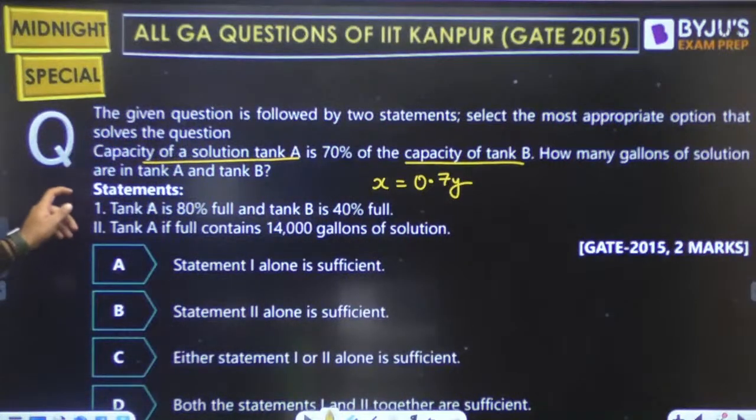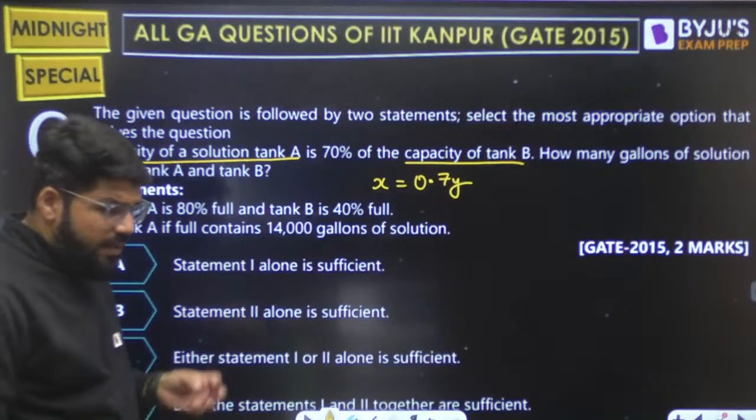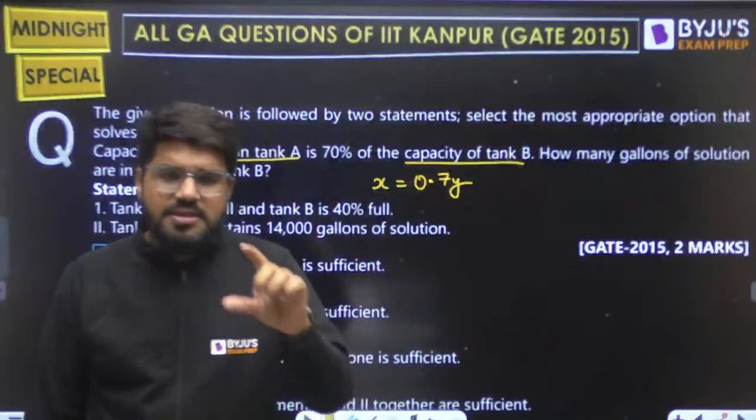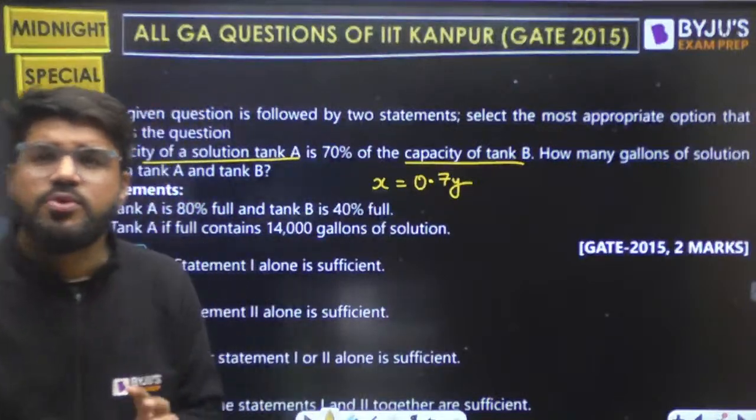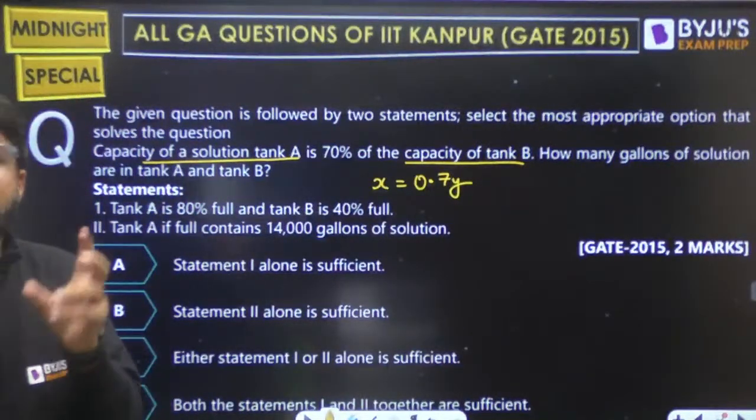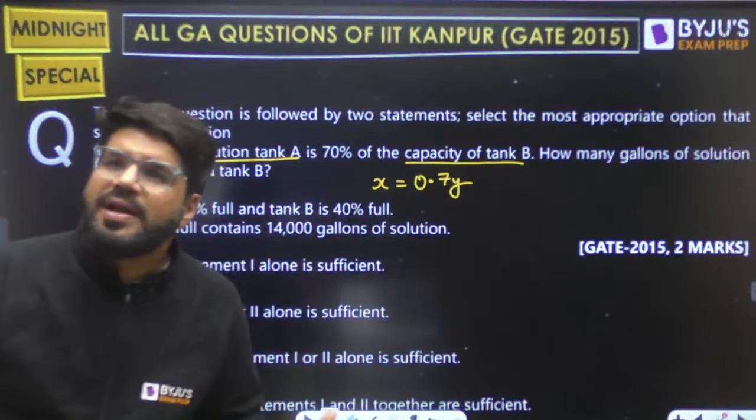How many gallons of solution are there in tank A and tank B? Capacity is given, but how many is the current gallons? What is the volume of solution in tank A and tank B? I need to answer this. What is the required information?